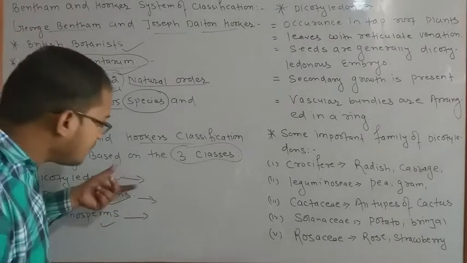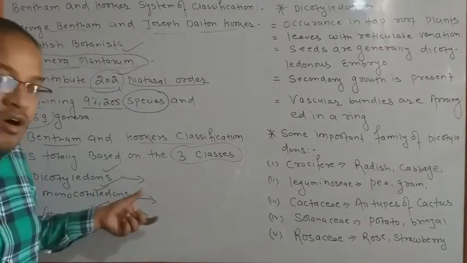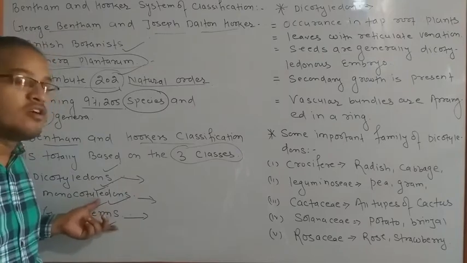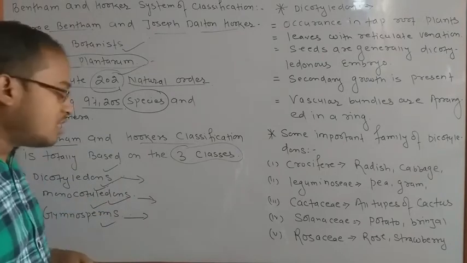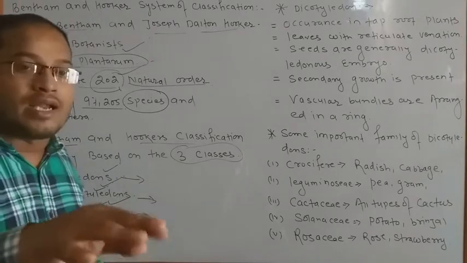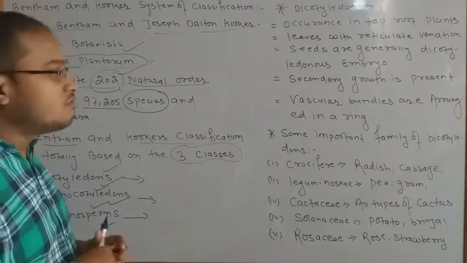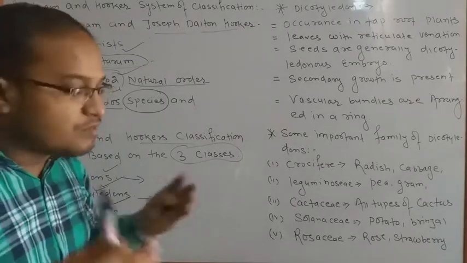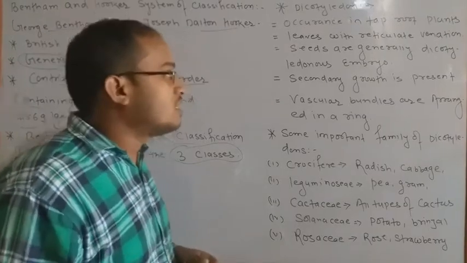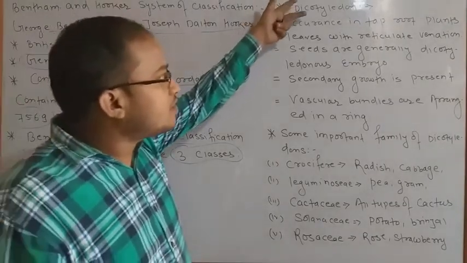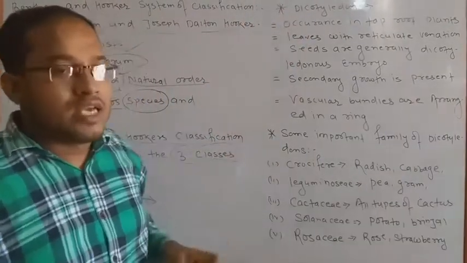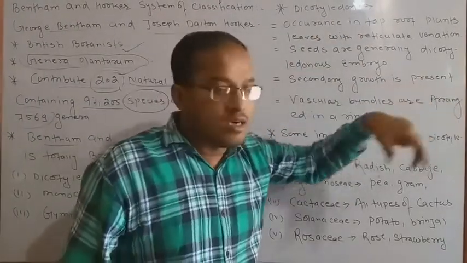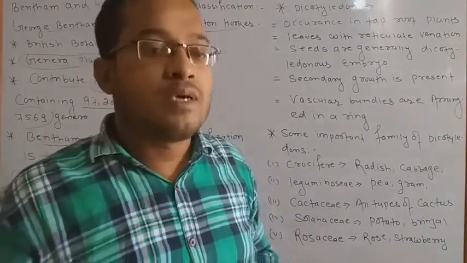What is the meaning of dicotyledons, what is the meaning of monocotyledons, and what is the meaning of gymnosperm? Actually we have studied dicots and monocots in 9th and 10th class also, but here we will study in a detailed manner what is the meaning of dicotyledons and monocotyledons. So in dicotyledons generally the seed bears an embryo in a double layer. The embryo appears as a double layer.